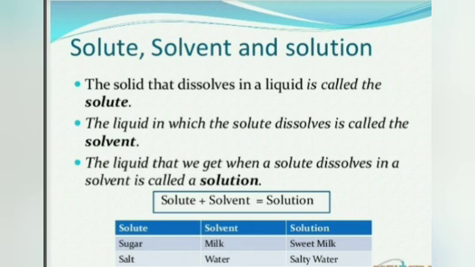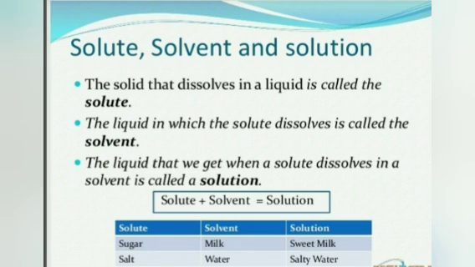Let us take an example to understand this. When we make a sugar solution, the solid particle is sugar. So sugar is called the solute, which will get dissolved in liquid. The water is called the solvent, which will dissolve the solute particles, that is sugar. And after dissolving we get a sweet liquid which is called the solution.